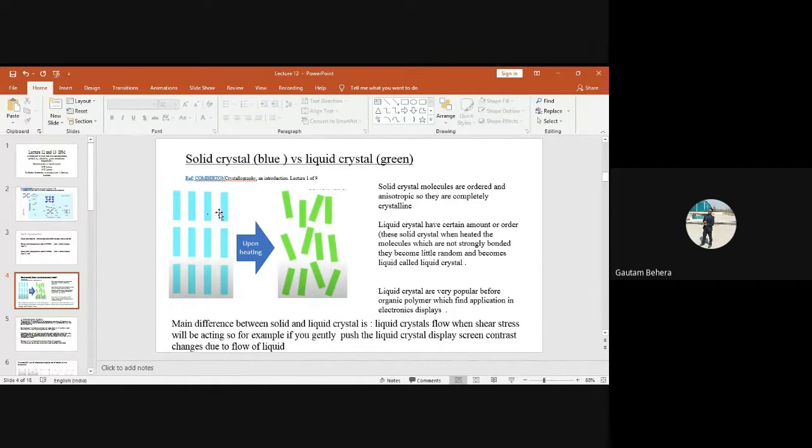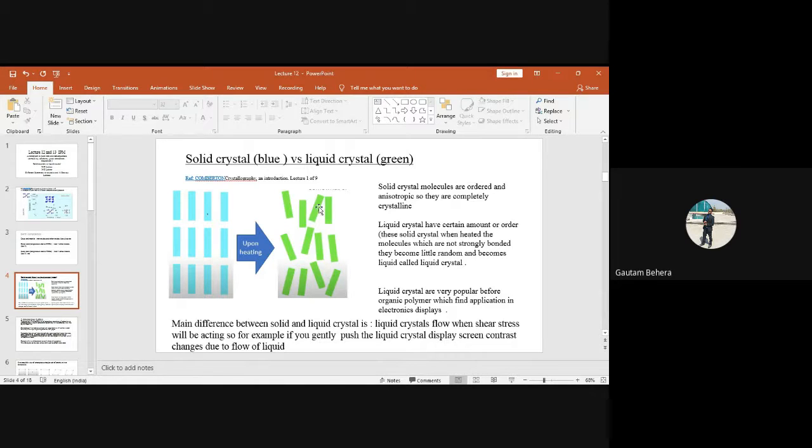Fine. So what I mean to say is, this image is showing you a solid crystal where molecules are arranged in a periodic fashion, right? And this shows anisotropic behavior. But the moment I hit it, if the bonding is weaker between the molecules at a certain region, they will start orienting in a different direction somewhat. So we can have this kind of structure. So this is a liquid crystal actually.